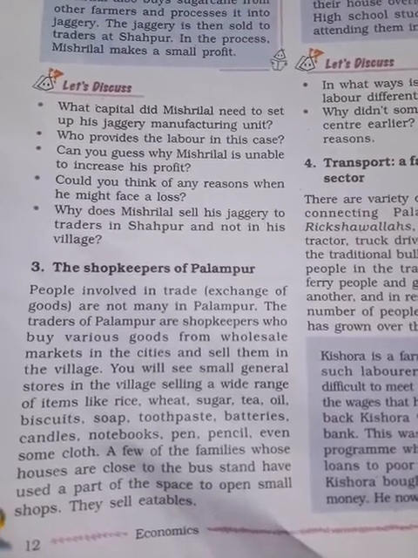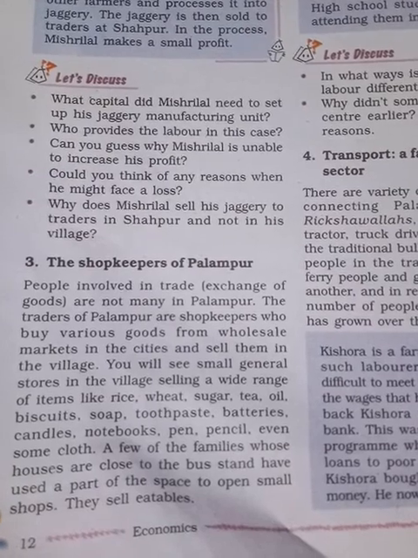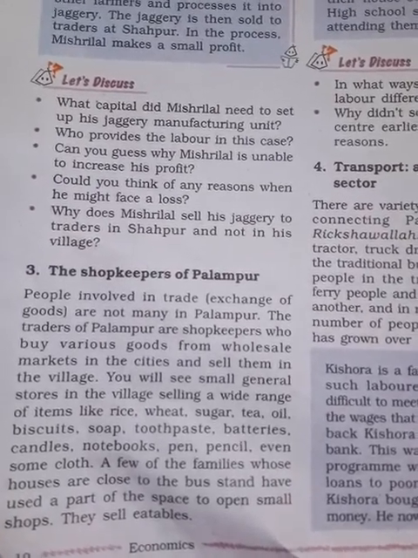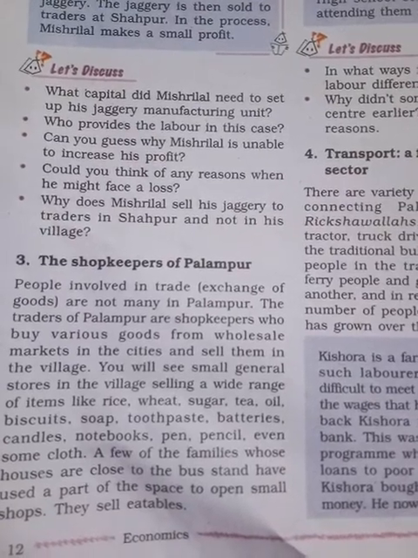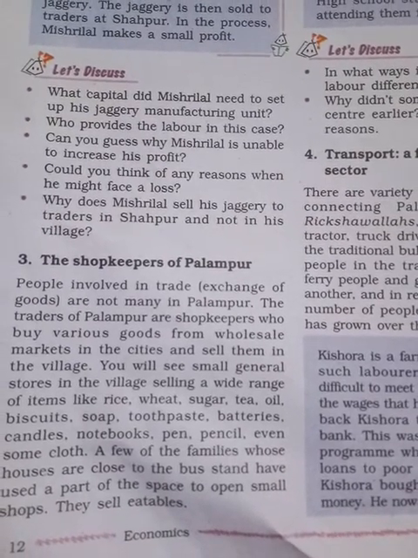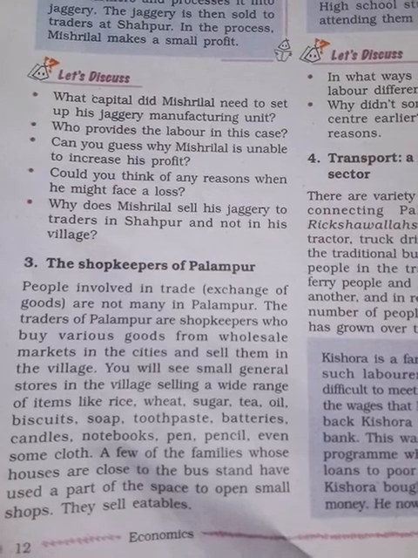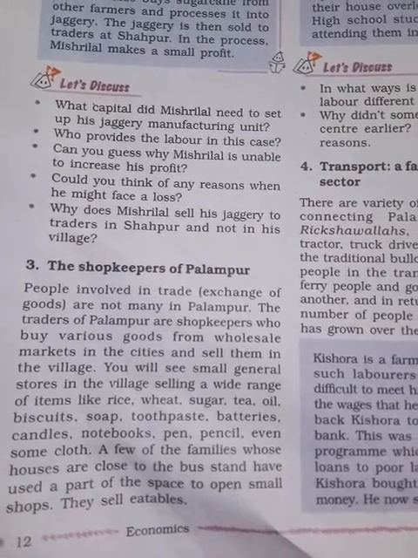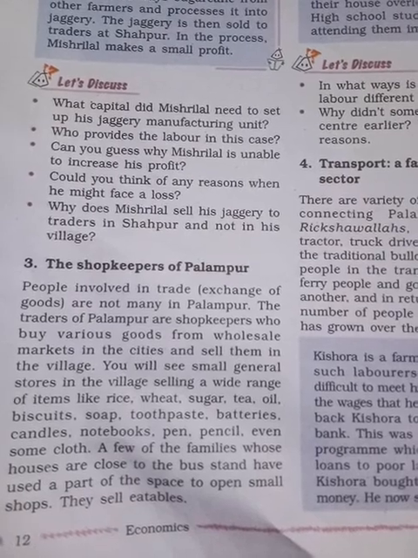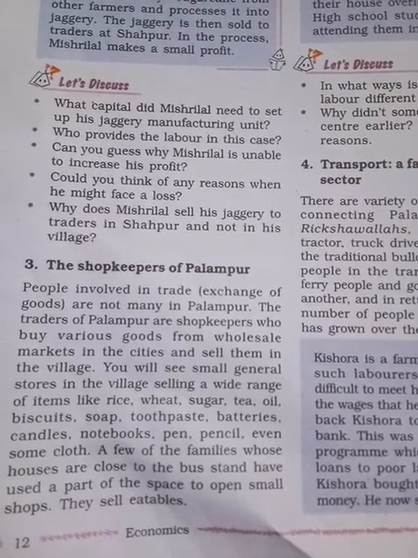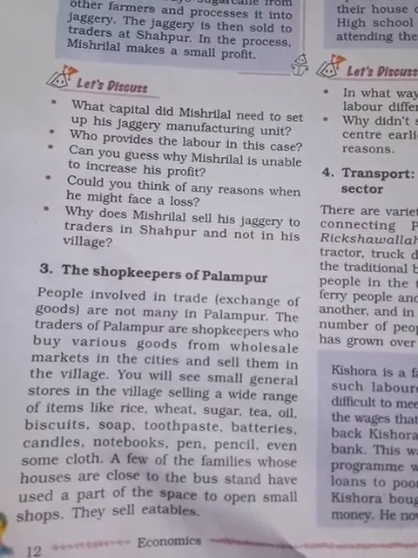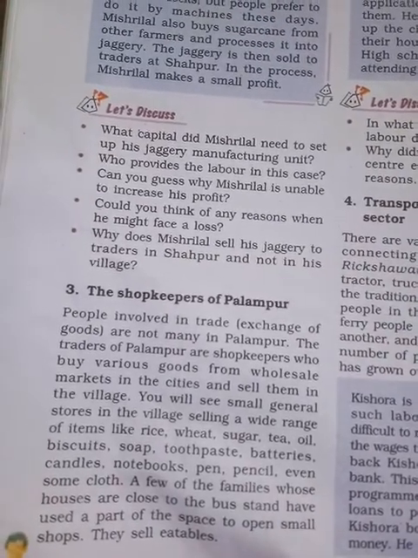You will see a small general store in a village selling a wide range of items. We have already seen that in one shop they sell a variety of things: biscuits, soap, toothpaste, batteries, candles, notebooks, pens, pencils, even some cloth. Everything is available in one shop. Why?